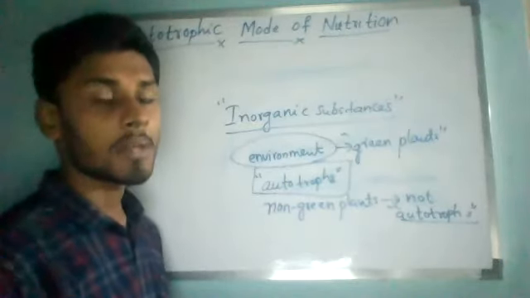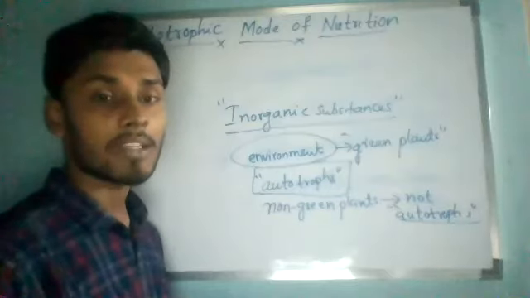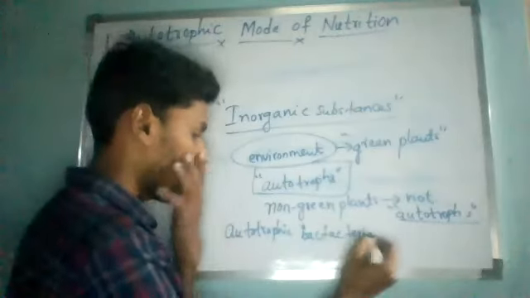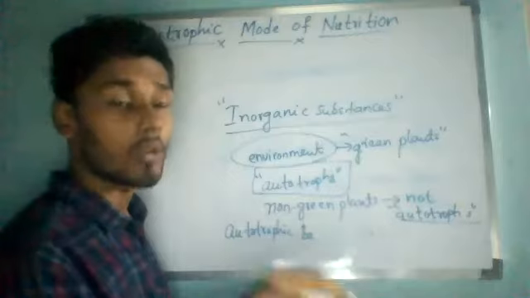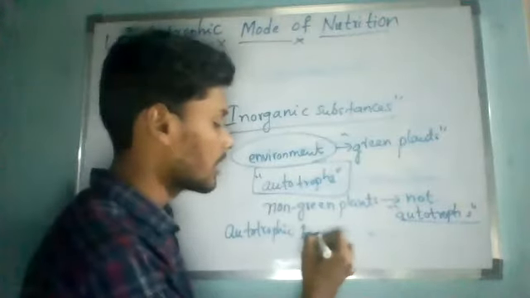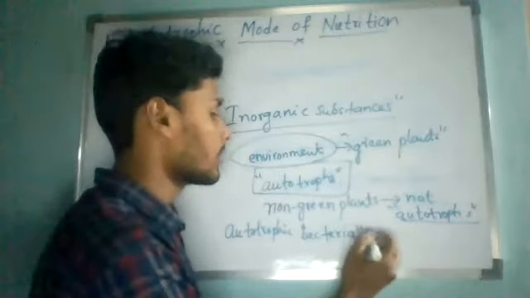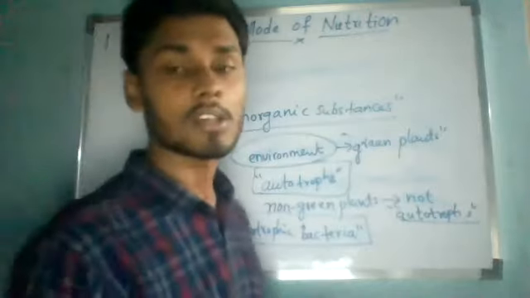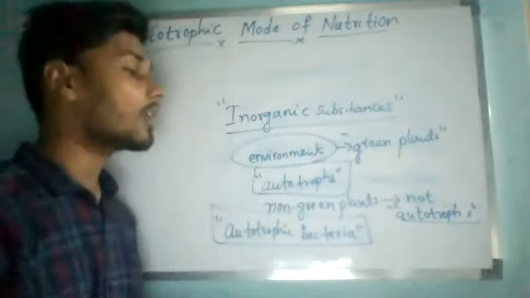Certain bacteria can also produce food on their own. Those bacteria alone we call autotrophic bacteria. But most of the bacteria are heterotrophic mode of nutrition. We don't know that till now, that is why we should not use heterotrophic. We have to say not autotrophic, because we have not studied the heterotrophic mode of nutrition yet. So we will use only not autotrophs.